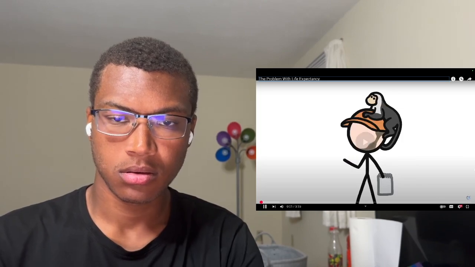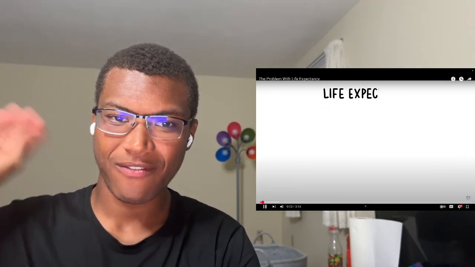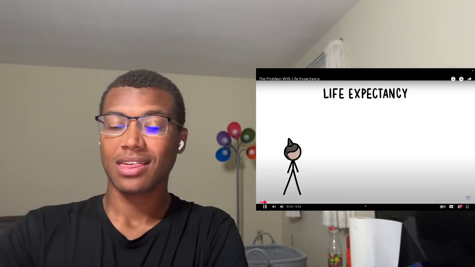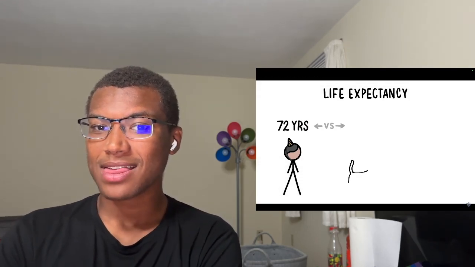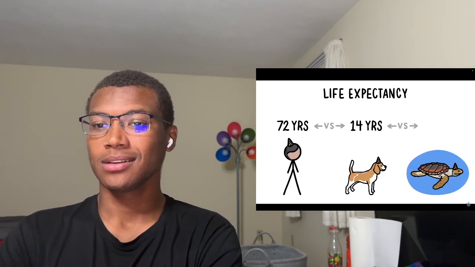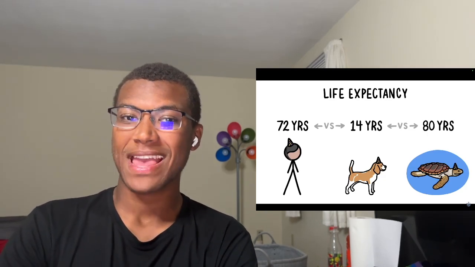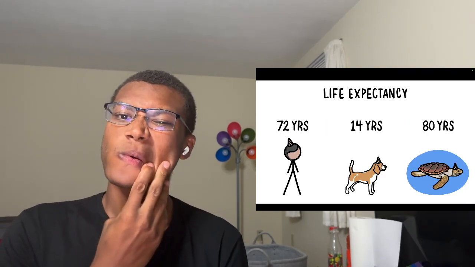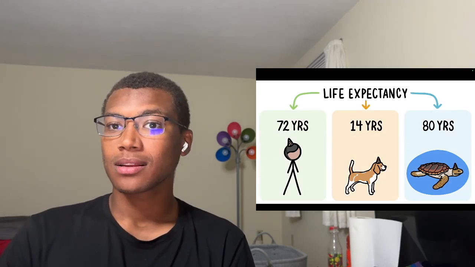Hi, this is David from Minute Earth. If you look up the life expectancy of a human, you'll find that it's about 72 years. For a dog, you'll find that it's about 14 years. And for a loggerhead sea turtle, you'll see that it's about 80 years. But these numbers can't actually be compared because they were calculated using 3 different definitions of the term